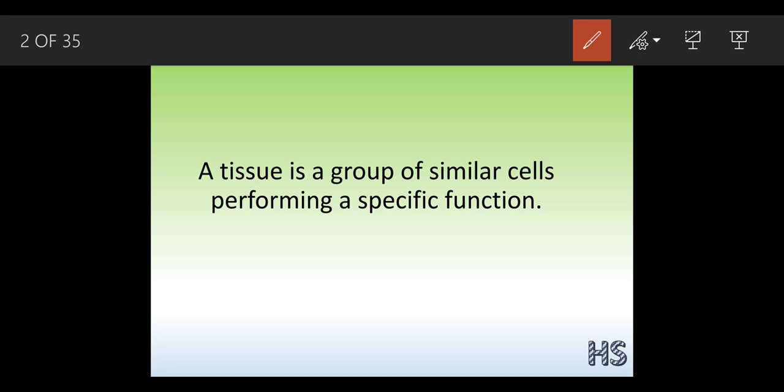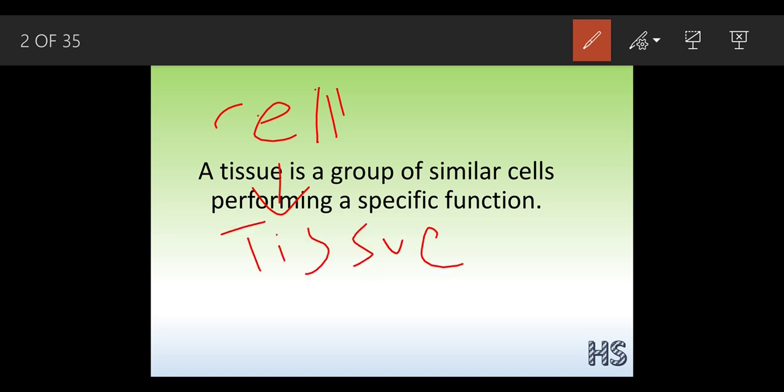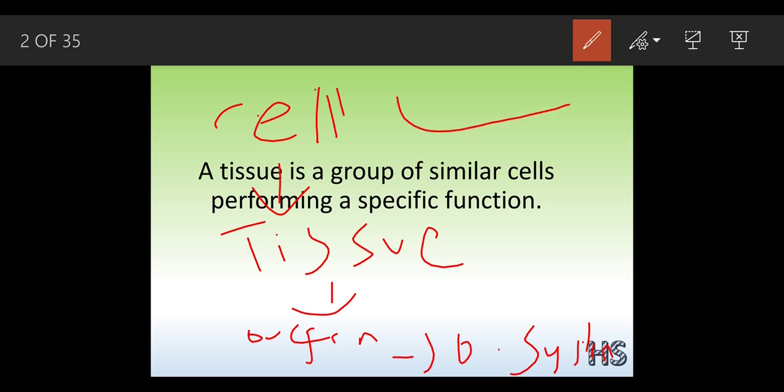We have already completed our chapter, that is cell. So what is the function of the cell? The function of the cell is to form the tissues. And the function of the tissues can lead to the formation of an organ, and due to the formation of the organ we can form the organ system, and from this we can develop an organism. So we have already completed this part.